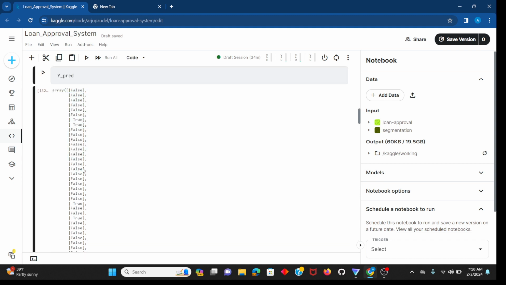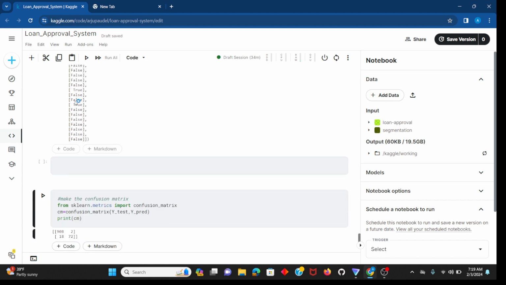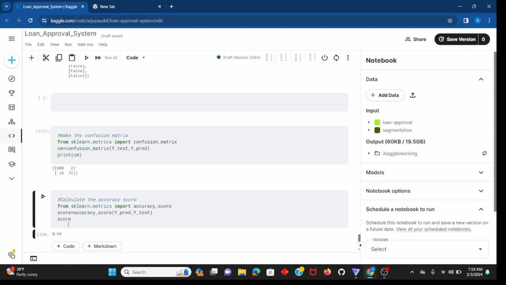I'm importing confusion_matrix from sklearn.metrics, and I'm giving it the values y_test and y_pred, which are the real values and the values predicted by the model. We can see that we have an error of 18, and we are getting a pretty good confusion matrix also.